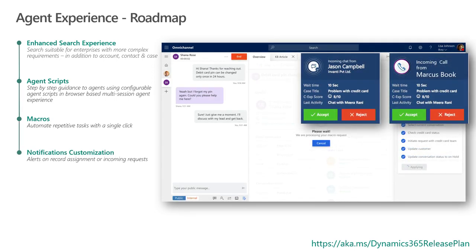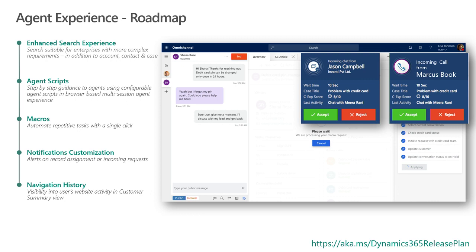The next one is notifications. We'll provide more flexibility on how notifications can be customized. Notifications could be based on record assignment or inbound support requests on one or more channels. How the notification would show up, what all information will show up on the notification, whether the information is pulled from Dynamics 365, and even the context information that I spoke about. So some of those can also be made a part of the notification UI. So we are looking at some of those investments in the Wave 2 timeframe.